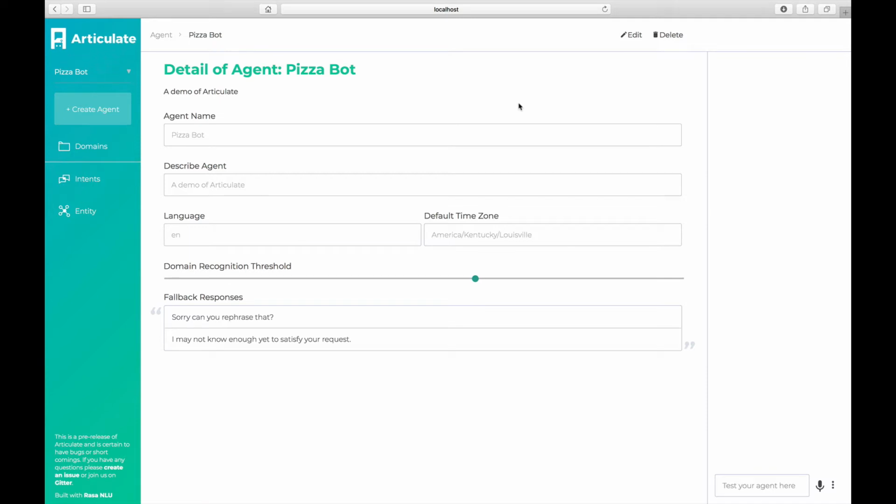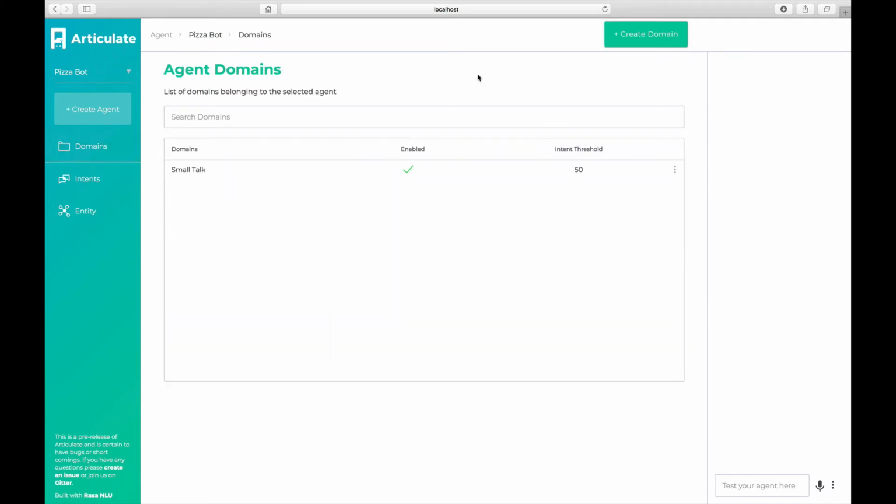Now that I have an agent, the next thing that I need is a domain. Domains are a little bit of an abstract concept, but whenever we're doing enterprise domains, we like to think of the domains being different departments. Sales, engineering, operations, finance. But really, a domain is just meant to be a logical grouping of intents.